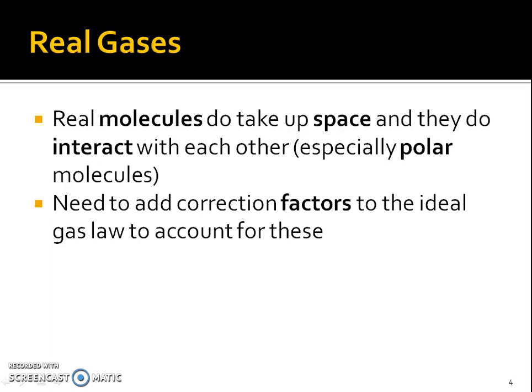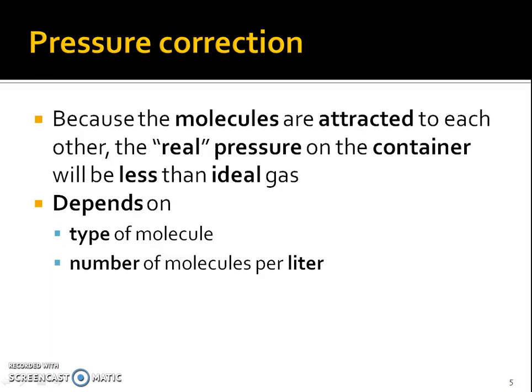So real molecules do take up space and they do interact with each other, especially those polar molecules, right? All of those structures that you've been building in chapters 8 and 9, right? Some were nonpolar and some were polar. Those polar molecules, some of them were gases. So they do have an attraction for each other. They do interact with each other, okay? So we need to account for these factors and we need to have a correction.